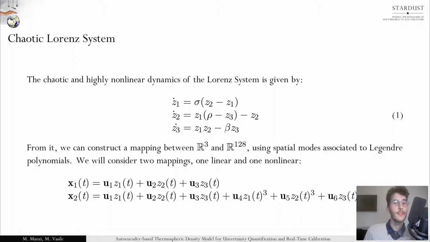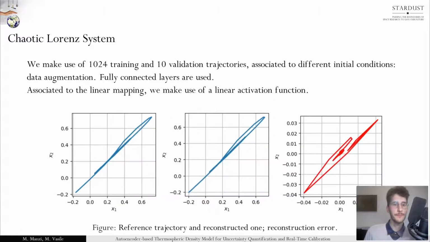Now, we can consider different initial conditions of the Lorenz system in order to obtain a number of 128-dimensional observed trajectories. Such trajectories are divided into training and validation trajectories. This is usually done in the context of neural networks. The idea being that neural networks are trained against the training data, and at the same time, their performance is assessed against validation data.